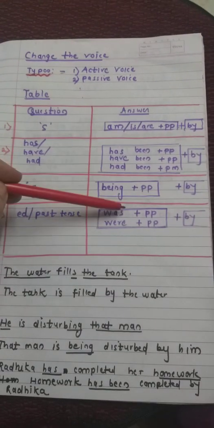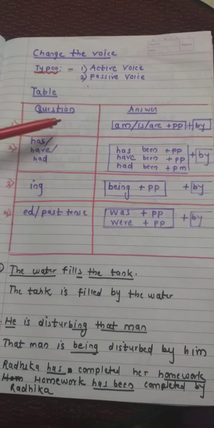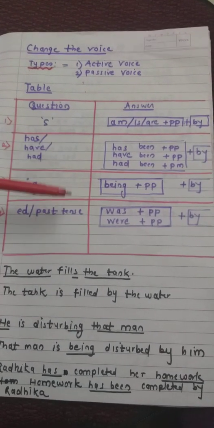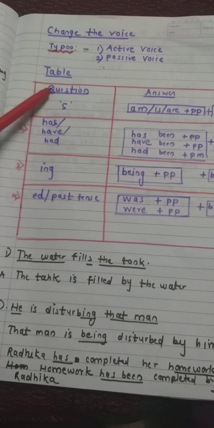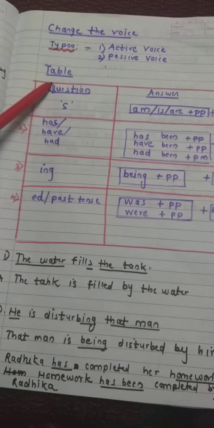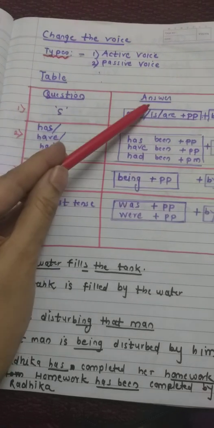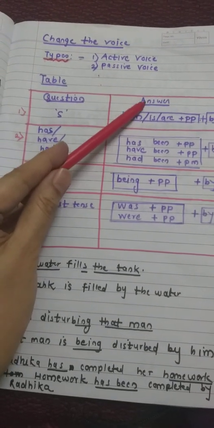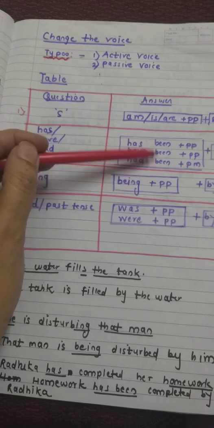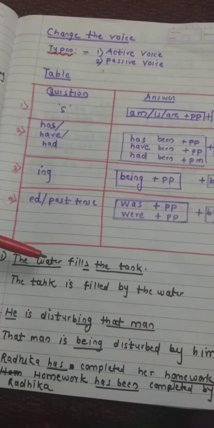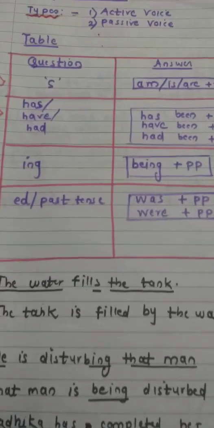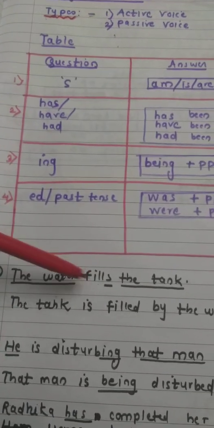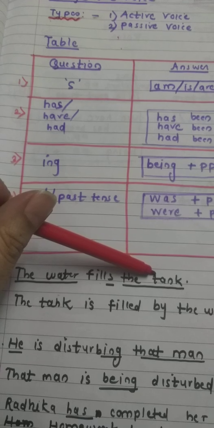This is my table. I think now I will not explain the table. I will directly switch over to questions. This is there in the question and this will be there in the answer. It means we have to write these according to the question itself. Okay. My first question, the water fills the tank.